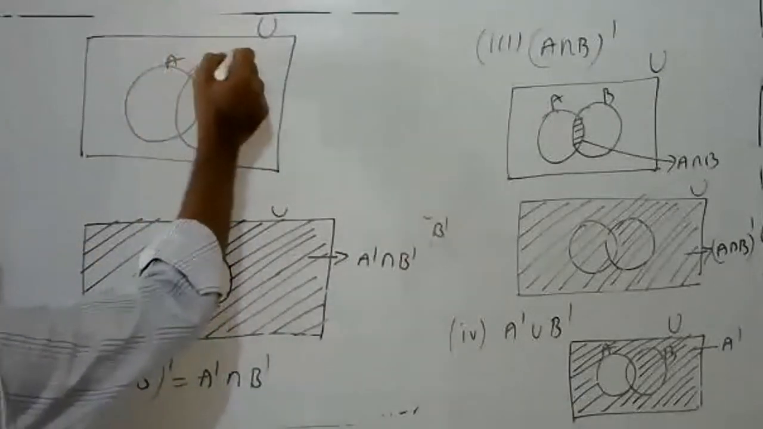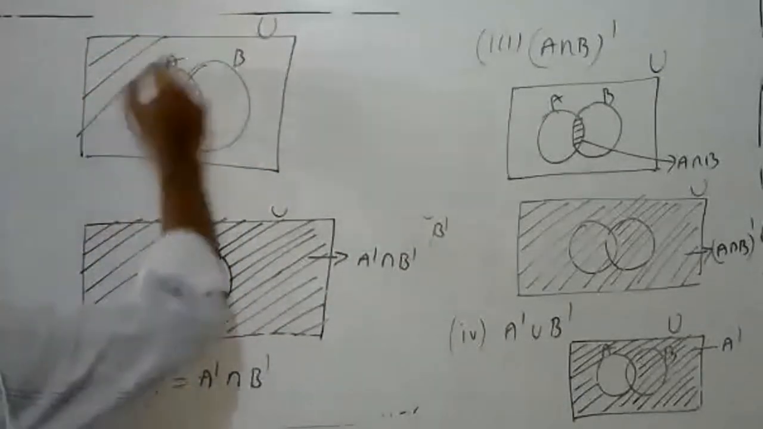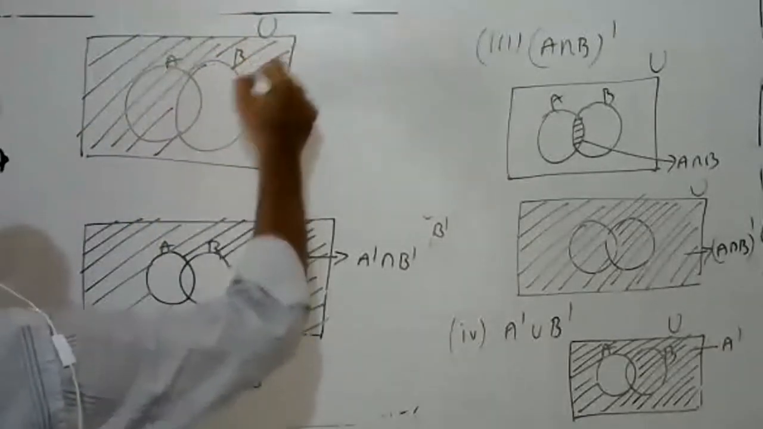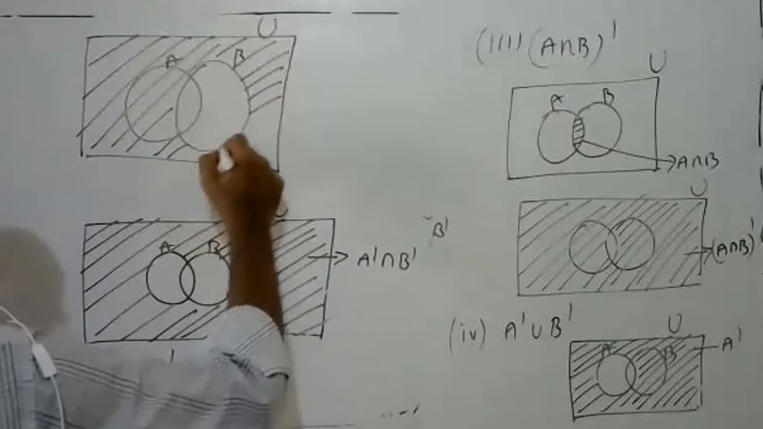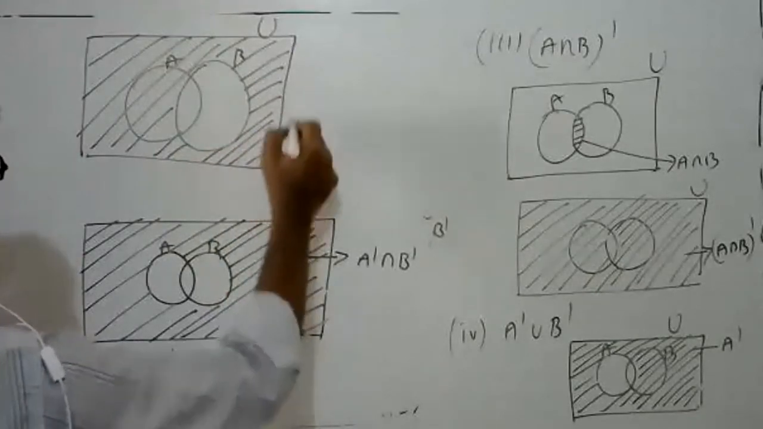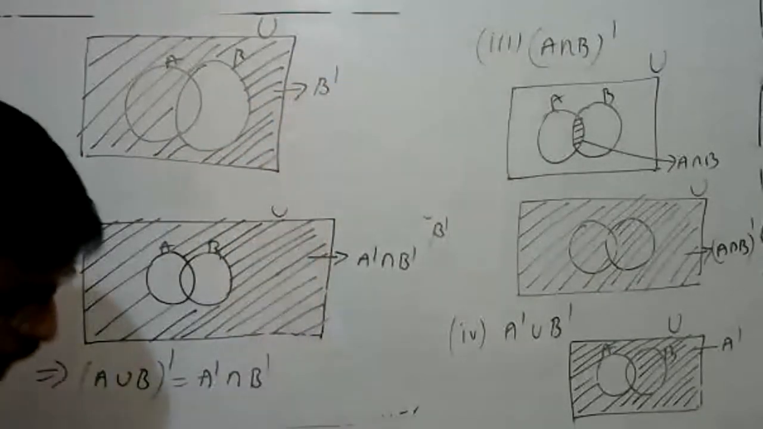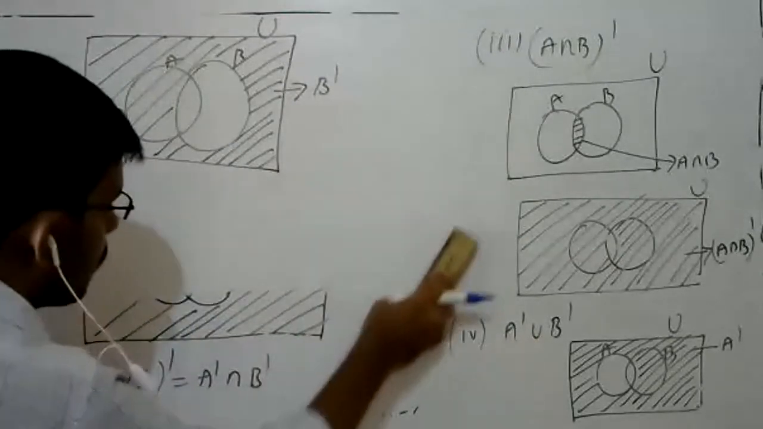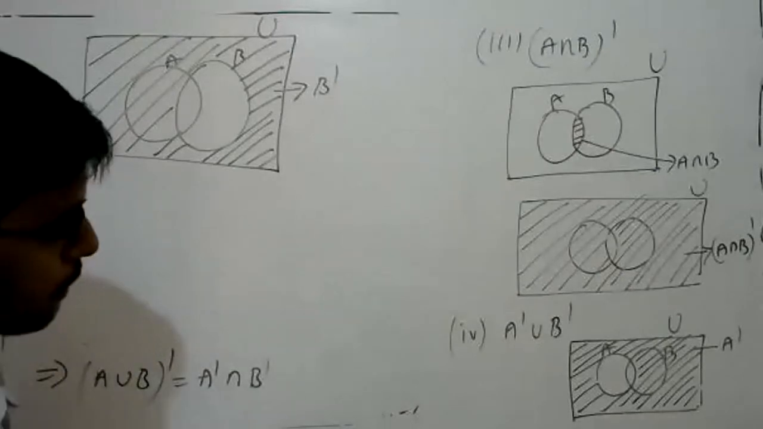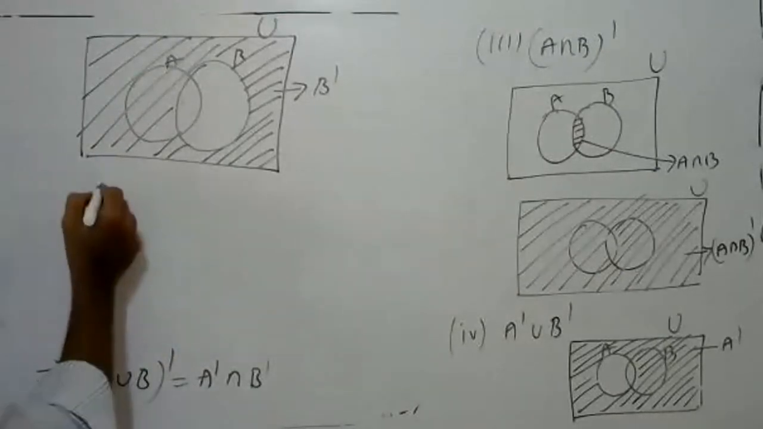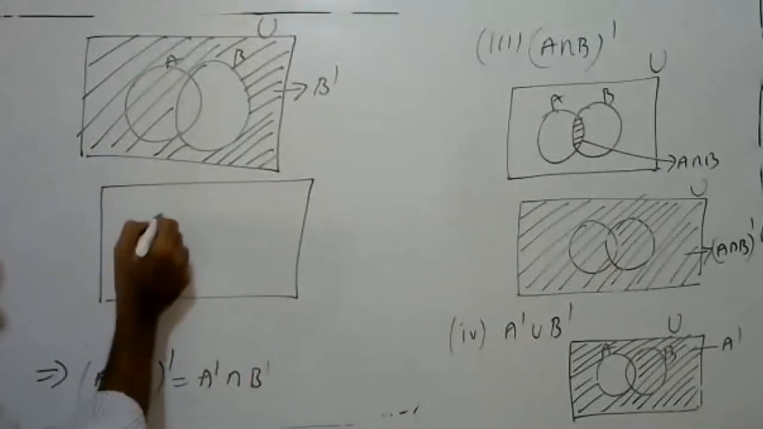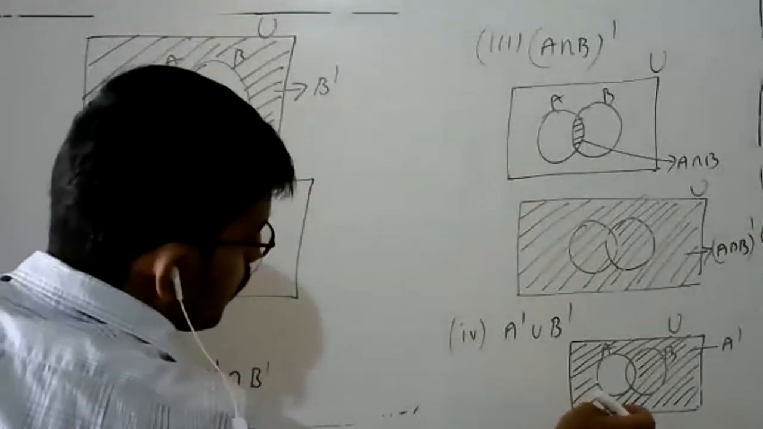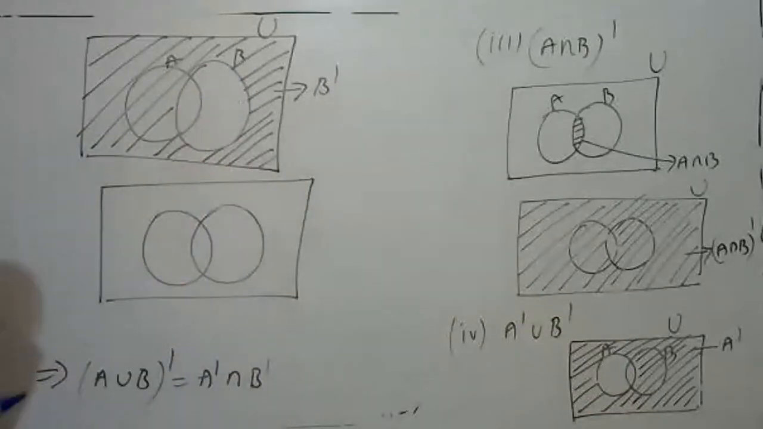This is A, this is B. Your B complement means other than B. This is my B complement. Take the union. The question is A complement union B complement. Take the union. What is the answer? The union means take all the portions. You take this region and you take this region also, both.